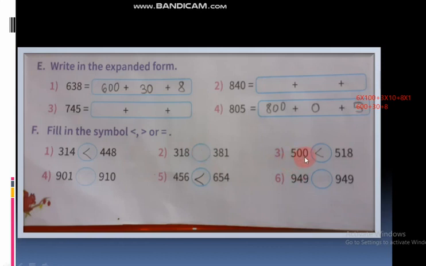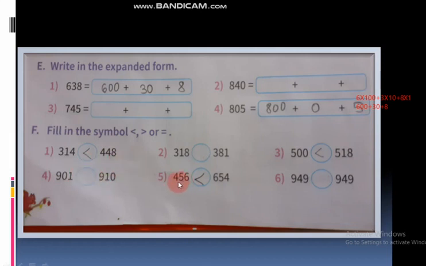See, 500 and 518 is there. Which is smaller here? First number is smaller, no? 500 is smaller than 518. So we have to put the smaller sign here. This also is easy only. Okay, see here, 901 and 910 is there. You have to put whichever sign is correct here.